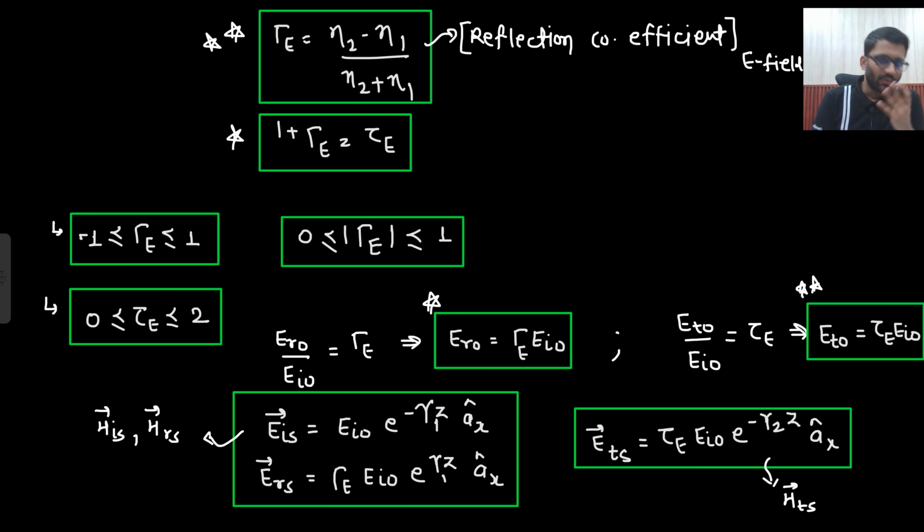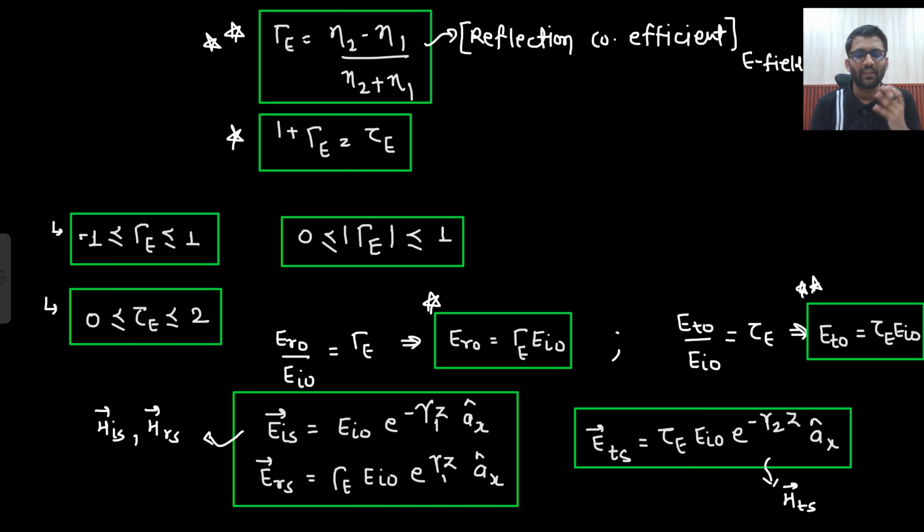Yes. So from there we got to know that gamma E can take values from minus 1 to 1, tau E can take values from 0 to 2, and the magnitude of gamma E can take values from 0 to 1. My reflected wave has an amplitude of gamma E times EIO, and my transmitted wave has an amplitude of tau E times EIO.